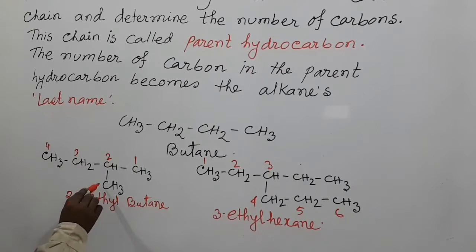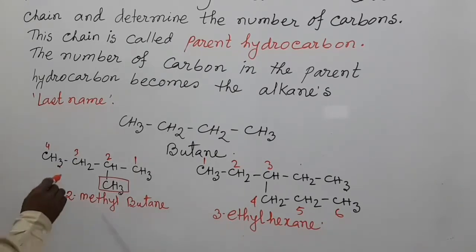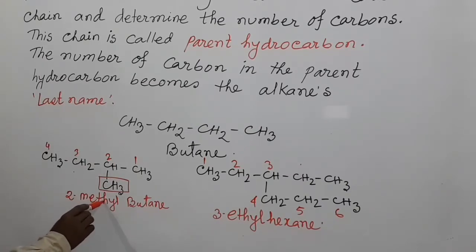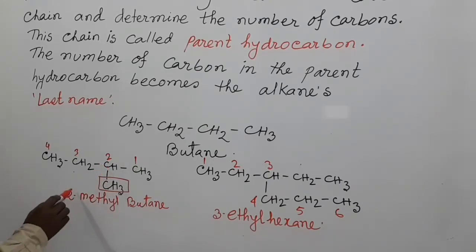Here, this is a substituent, CH3 methyl group. Here in the parent chain 4 carbons are present, so the name of this compound is 2-methyl. That means the methyl group is present on carbon number 2. So this is 2-methyl butane.